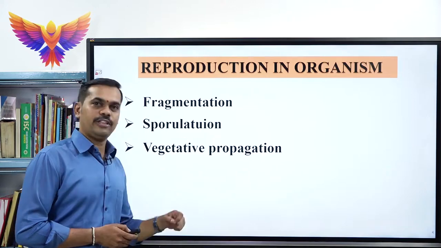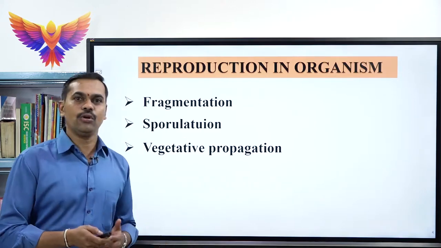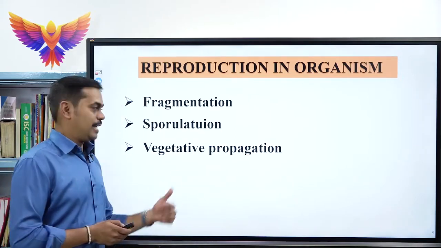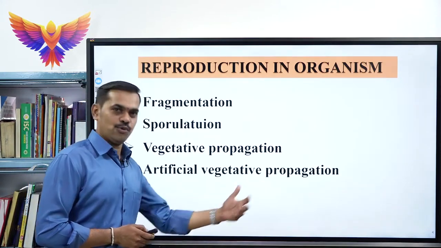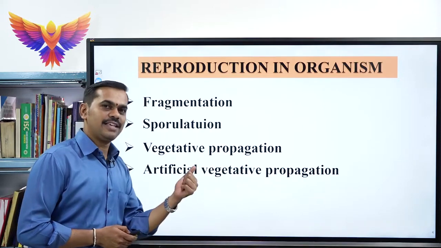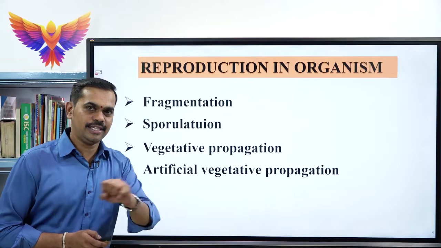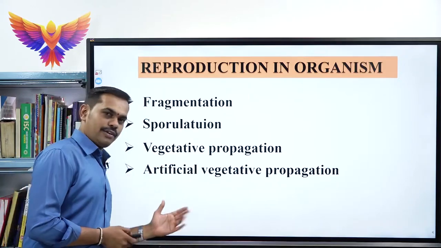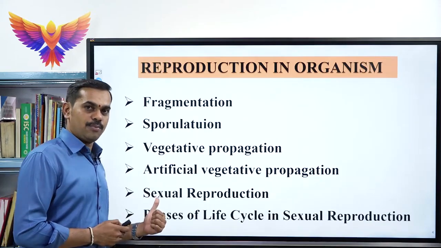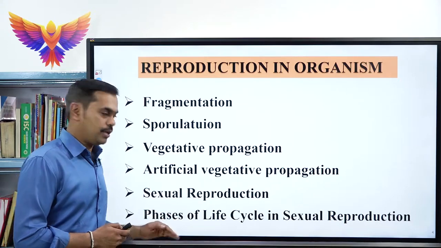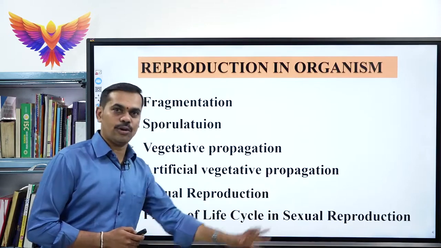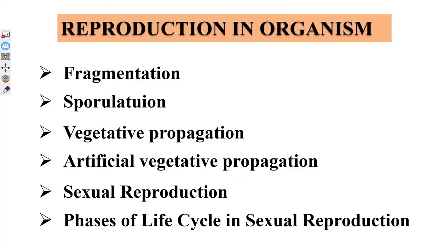Along with vegetative propagation, we will also be learning about vegetative propagules and the different types of vegetative propagules. The next one is artificial vegetative propagation. Up to this artificial vegetative propagation, the concept of asexual reproduction or apomixis gets completed. After that we will be learning about sexual reproduction. Then, one more important concept under sexual reproduction, which is called phases of life cycles in sexual reproduction, we will also be learning in today's class.